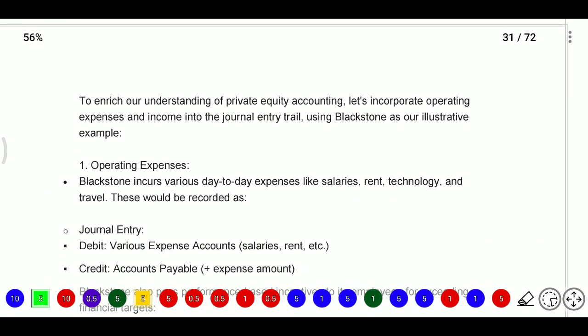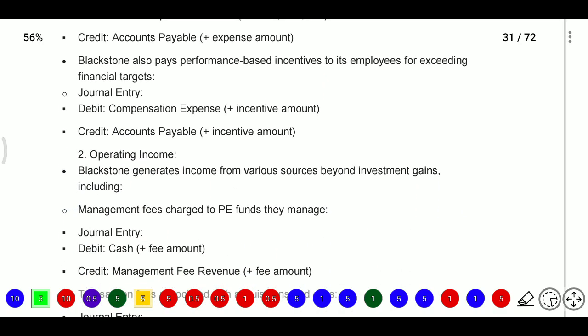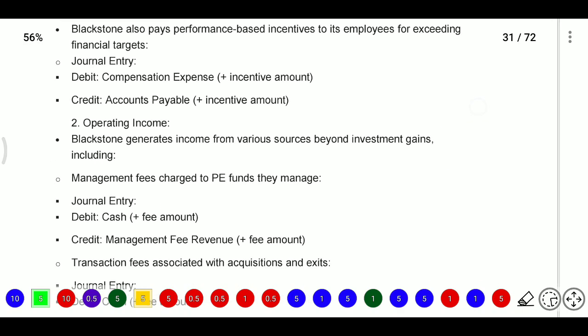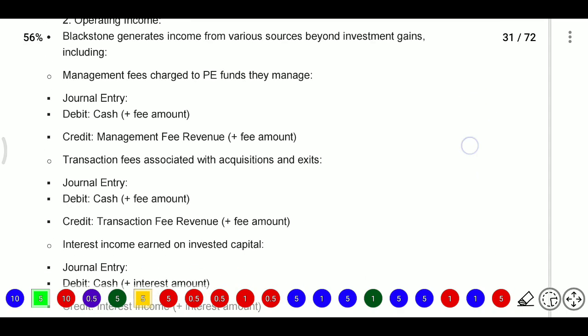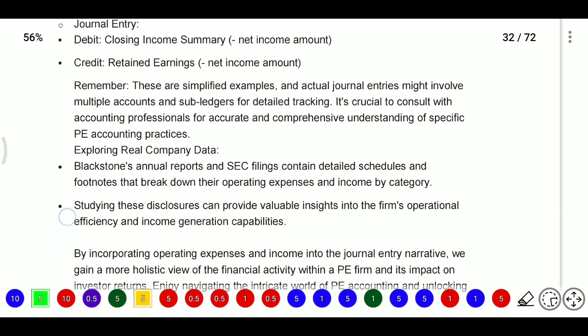In that case, operating expenses, meaning various expenses, accounts payable, and they will pay some compensation, meaning compensation expenses to accounts payable, and management fee charged, cash account debit to, I think it is also double.